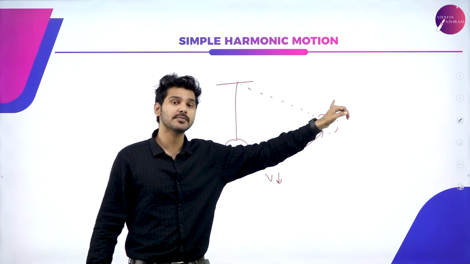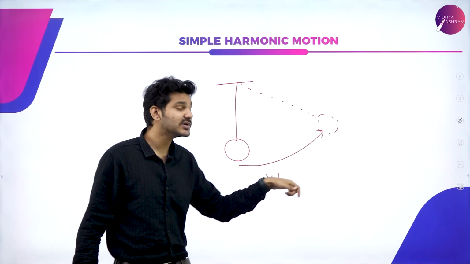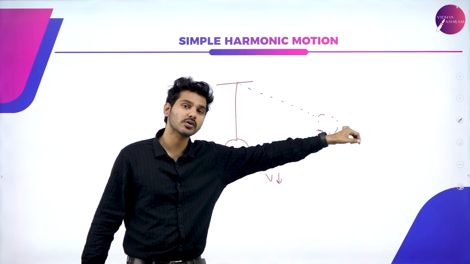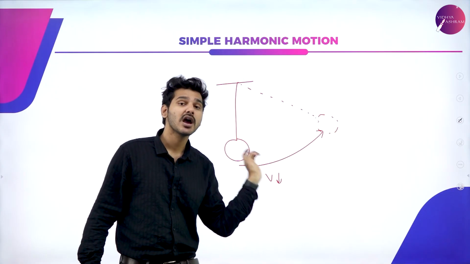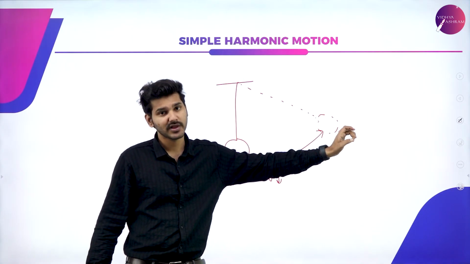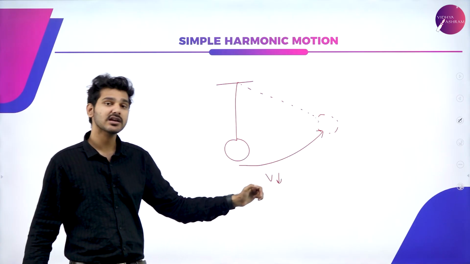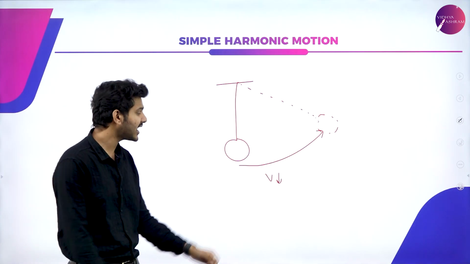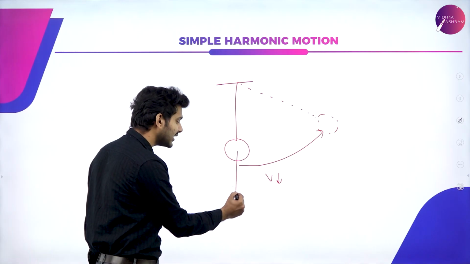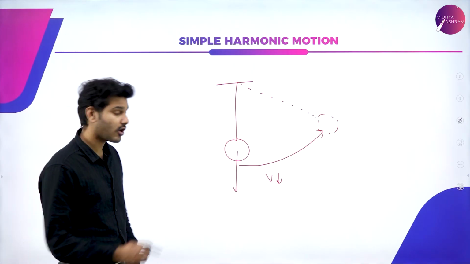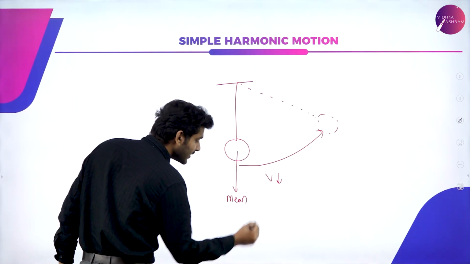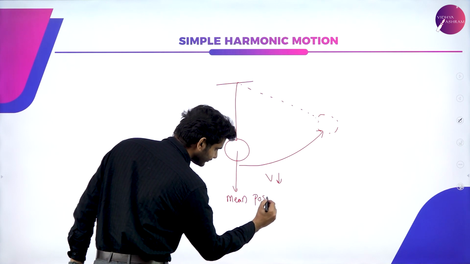While reaching the extreme position, the velocity gradually decreases and becomes zero at this particular point, or it reaches a minimum value. And again, as it swings back, the velocity increases and reaches a maximum value at the very center, or what we call the mean position.